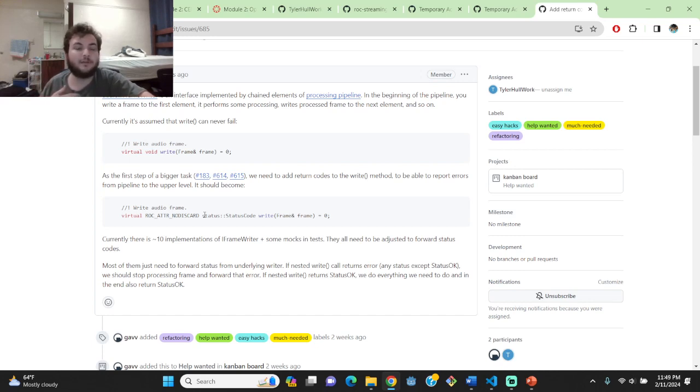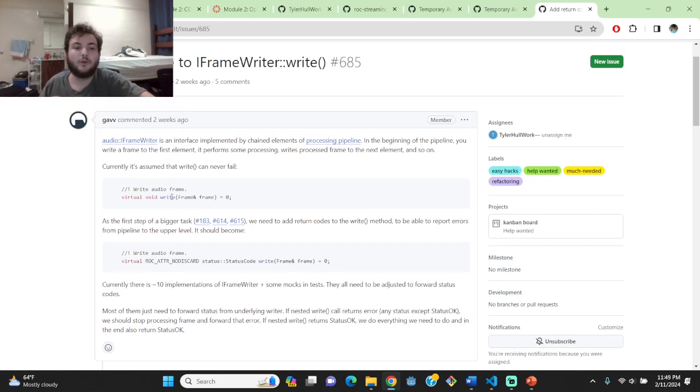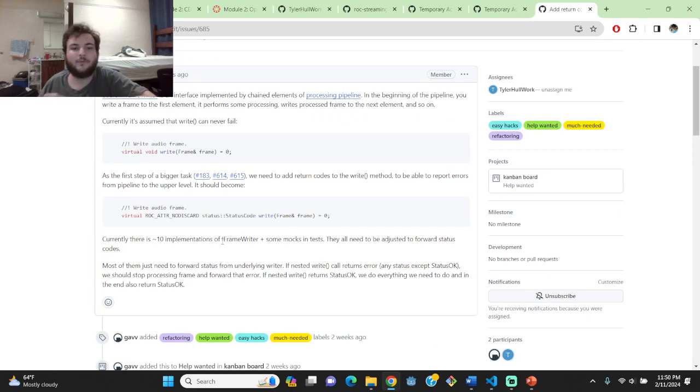So the idea behind this issue request is that write currently works, but it's assumed to never fail. But in the case that it does, it's much better that instead of just ignoring that, it's actually forwarded to whatever code called the write in the first place, to make whatever actions are implemented afterwards, in case it fails. Now, the iframe writer wasn't the only thing I did change. I also had to change the things that inherit from my iframe writer, which was several other writer classes.